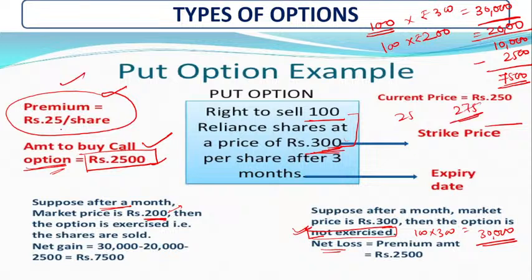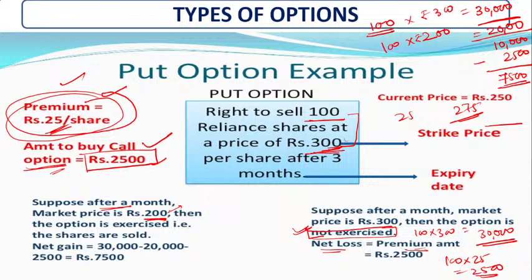So how much premium amount? That is 25. Whatever the premium amount is, it will be your loss, nothing else. So the premium amount is 100 shares multiplied by 25, so how much? 2,500. So this is your premium amount.